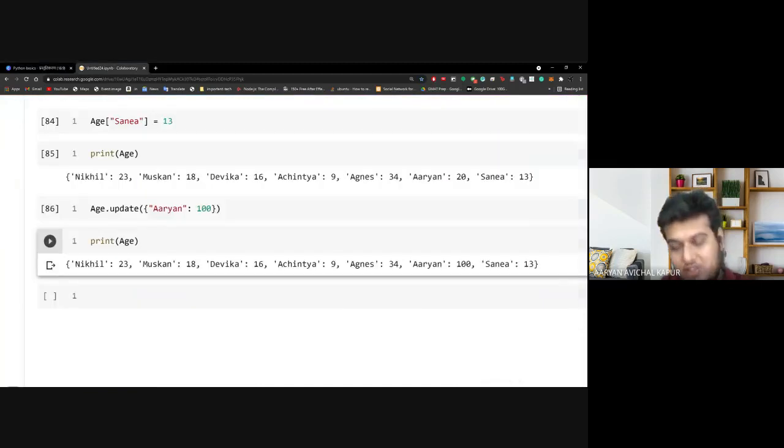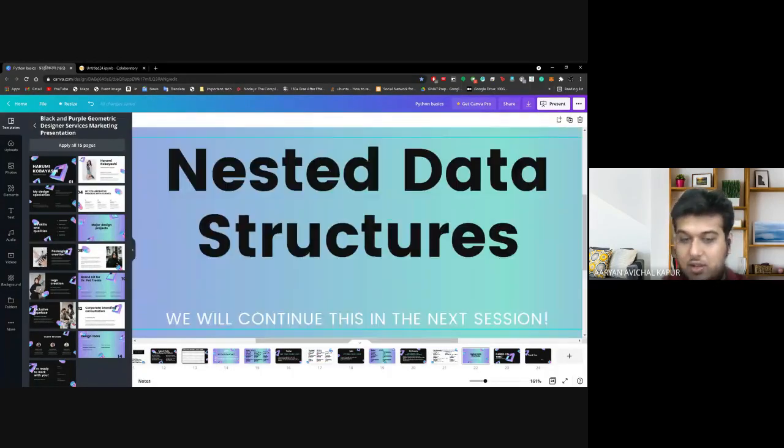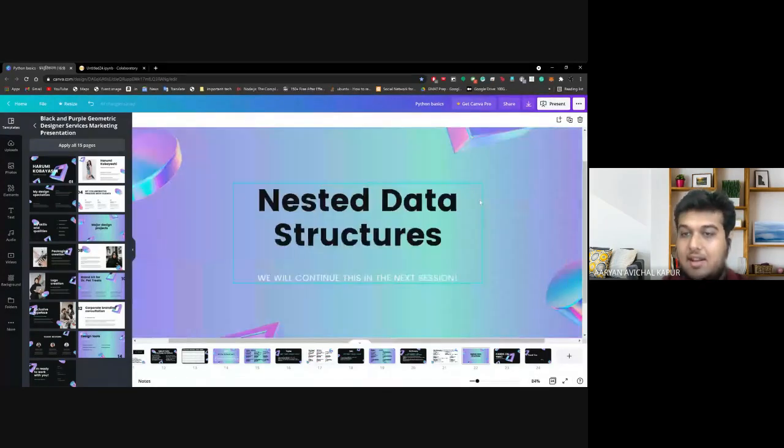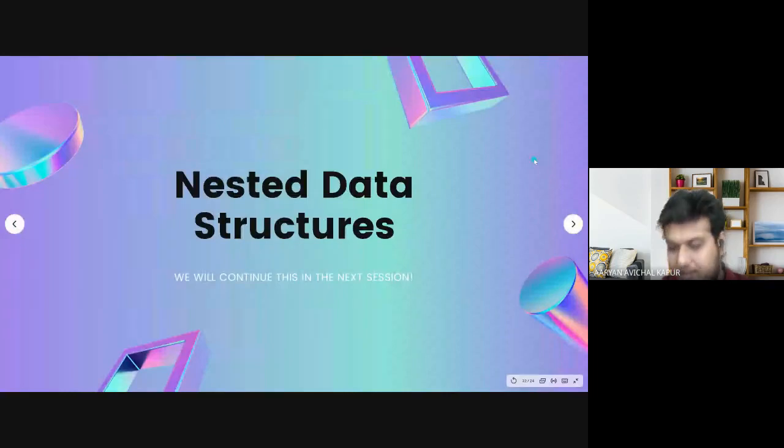Do dictionaries in general make sense to everyone? Perfect. If there are any queries, because today's learning part is something that we've just completed. Nested data structure is something that we'll look into the next session. So you guys tell me, and then we will start with the hands-on session, and I'll explain small rules and things that I need to tell you.